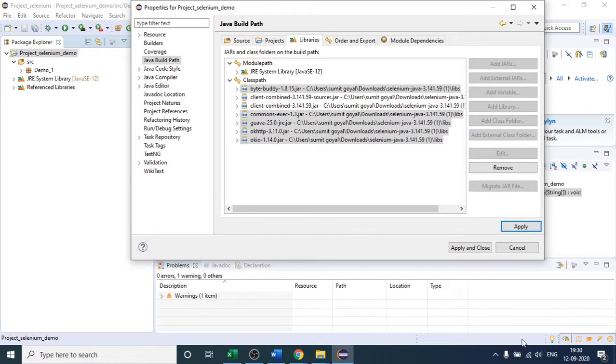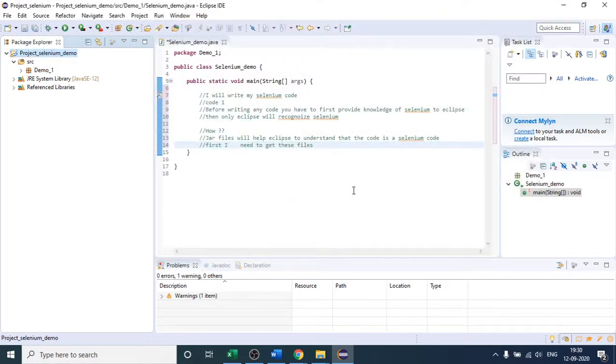After that, your Eclipse will have the knowledge of whatever code you write in Selenium. Eclipse will be able to recognize this because we have imported the jar files in our project. So I will simply click on apply and close. This is the mandatory step you have to do before you write any code in Selenium.